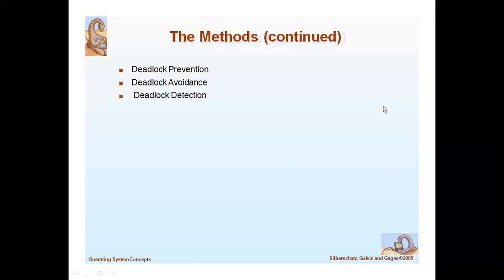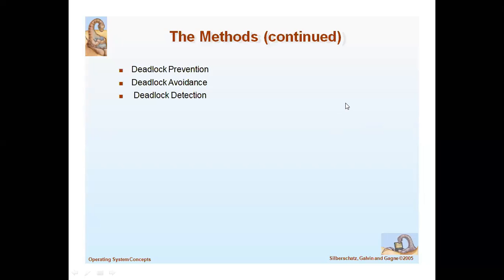The methods of handling deadlocks, the first one is deadlock prevention. Deadlock prevention is based on the four necessary conditions that lead to deadlock.